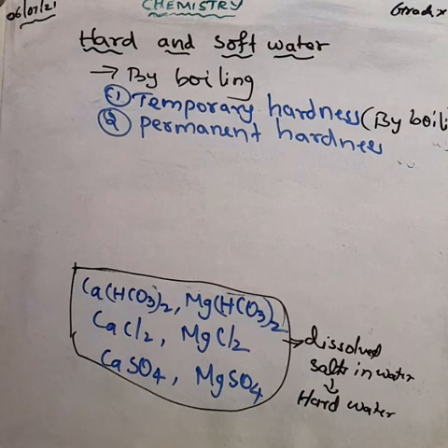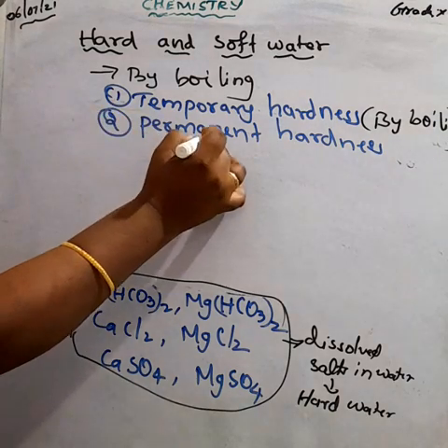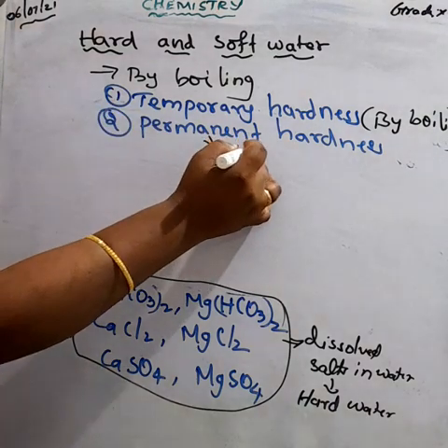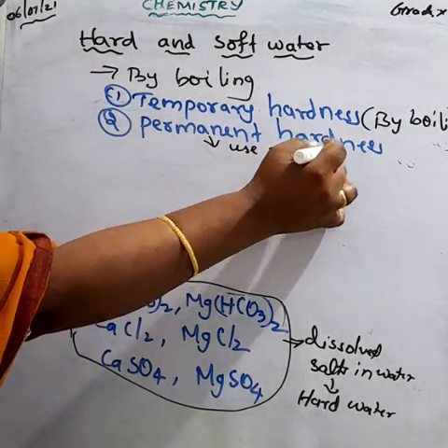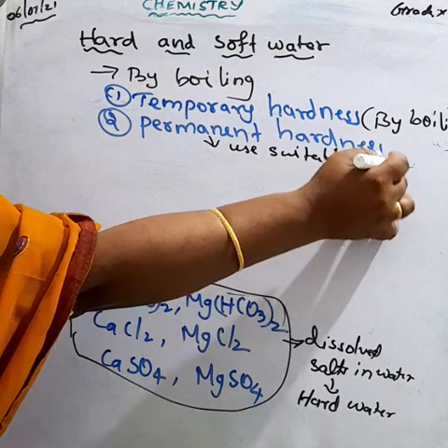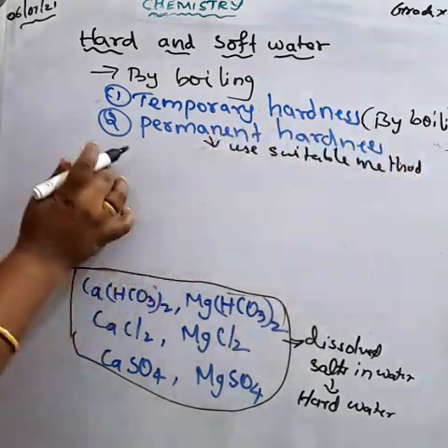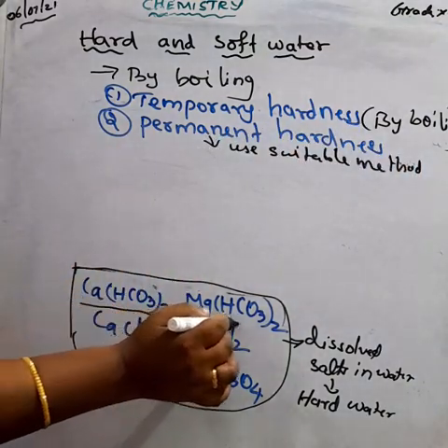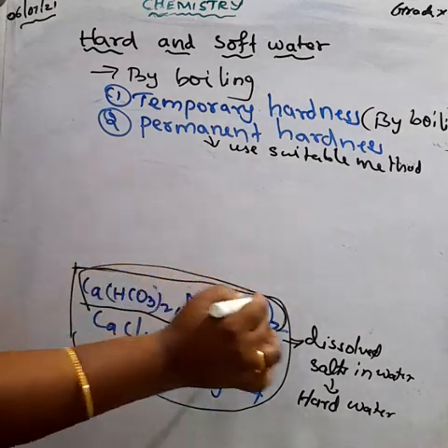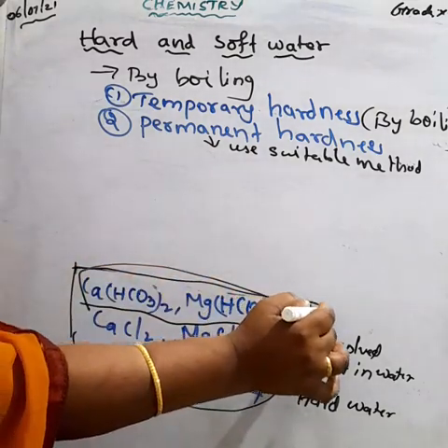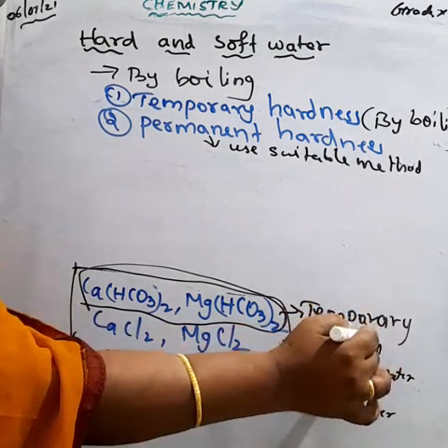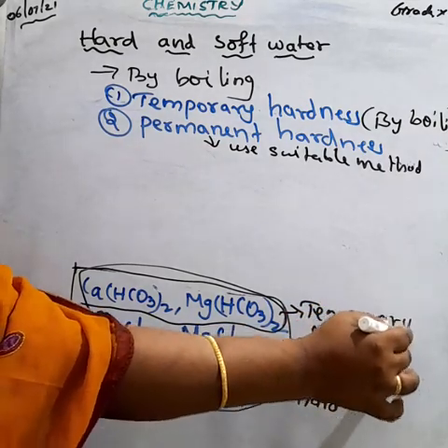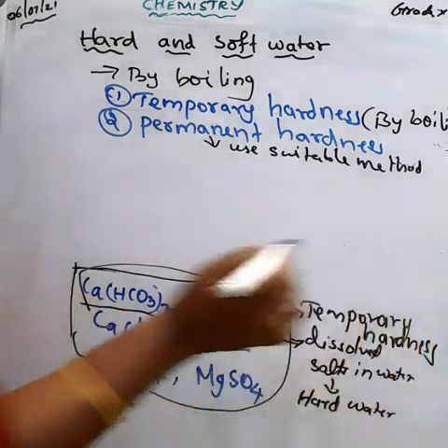What is the reason for the temporary hardness? If the water contains calcium bicarbonates or magnesium bicarbonates. Understood? So this is the reason for the temporary hardness. This temporary hardness we can easily remove by boiling the water.